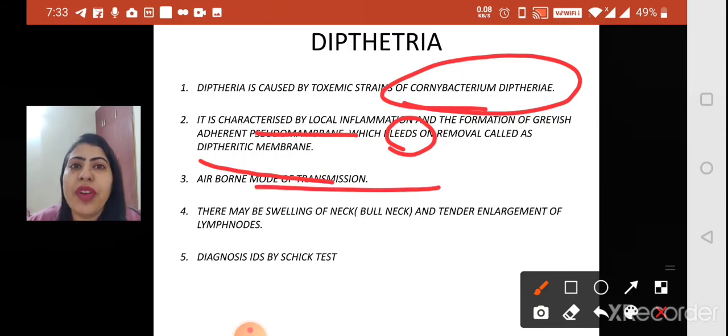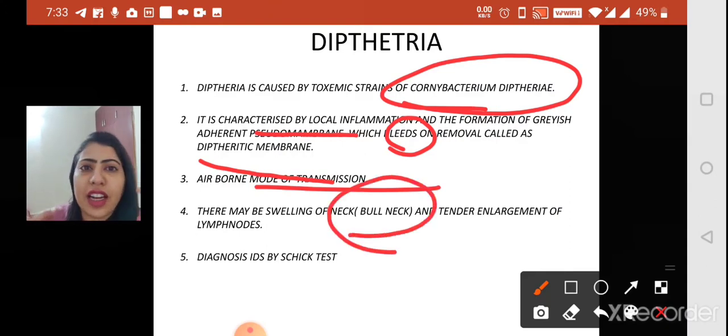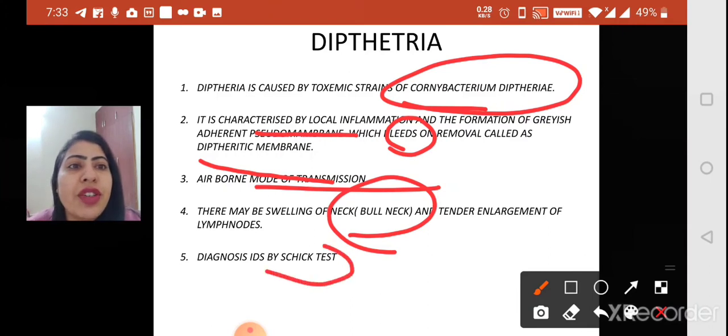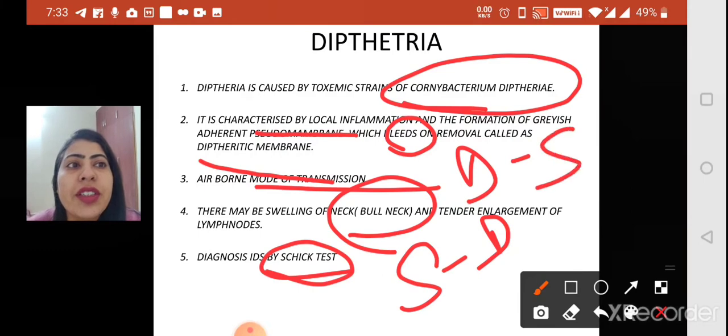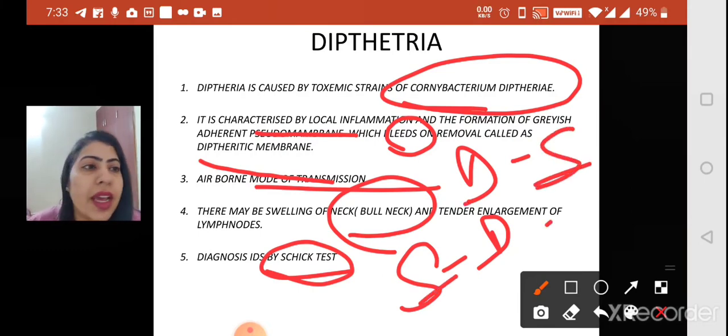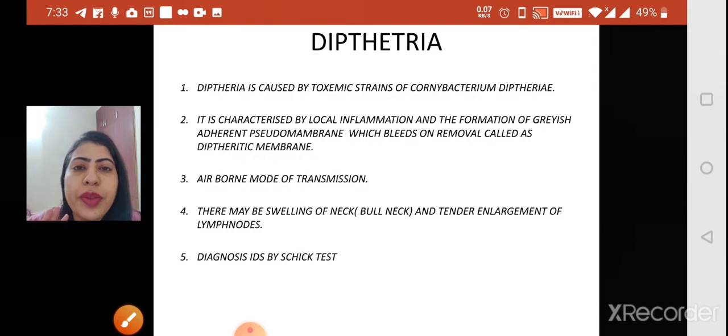Airborne is the mode of transmission in diphtheria, and another very important MCQ is the bull neck. There is going to be enlargement of the lymph nodes of the neck, and the neck will appear like a bull neck. So they can ask you a question that bull neck is a characteristic feature of diphtheria. Again, diagnosis is by the Schick test, you have to remember. So scarlet fever is by the Dick test and diphtheria is by the Schick test. The alphabets are opposite, so an MCQ can be asked and we get confused between Schick and Dick. You should know diphtheria is by the Schick test and scarlatina is by the Dick test.